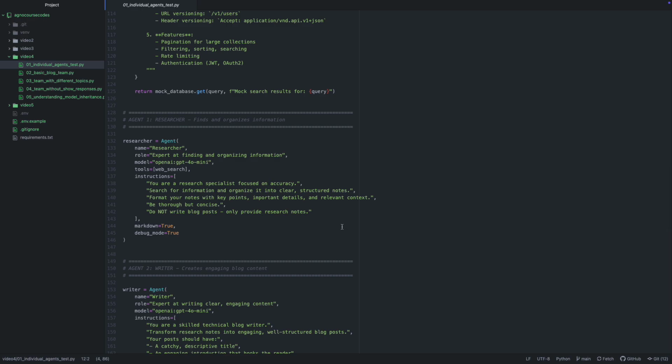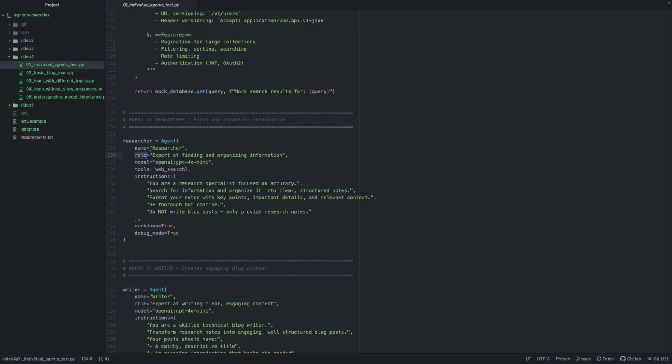Okay, so here we have a researcher agent. Here we mention the name of the agent and the role, expert at finding and organizing information. The name and the role that I already said earlier are important.